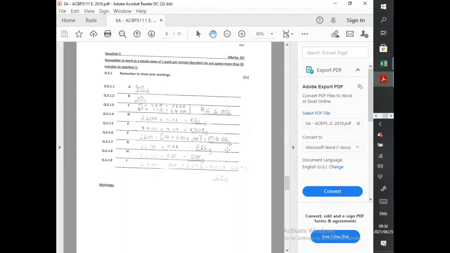In the question we did yesterday, we used different principles to calculate the SDL. Okay, and in the other day we used different principles to calculate UIF. The UIF remuneration is equal to the gross wages, and no employee's UIF remuneration exceeds 14,872. Much like your textbooks, I think they use the exact same amount. Okay, for the month. Okay, no problems there.